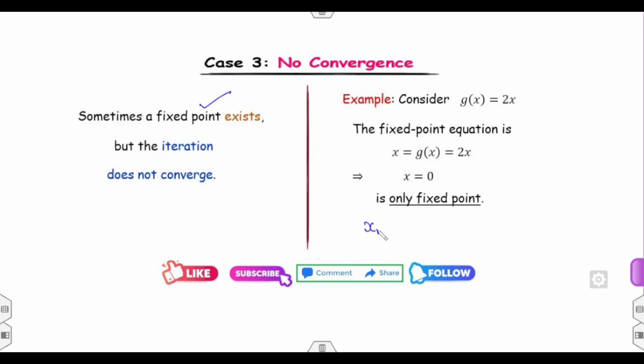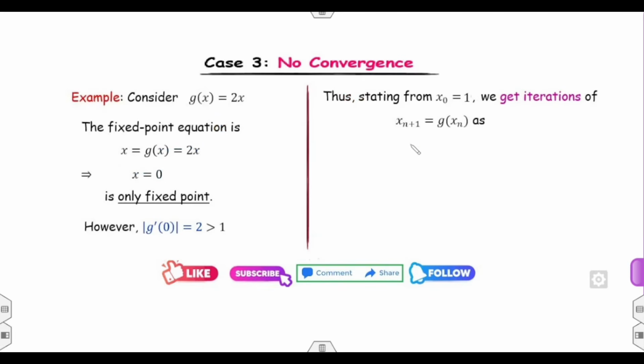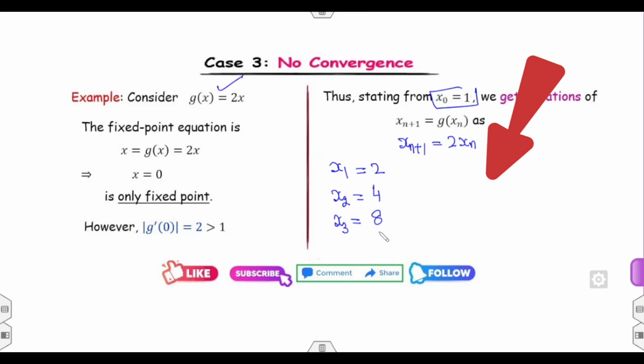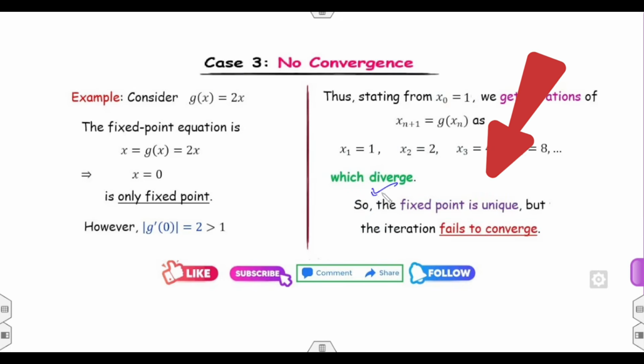Now you can apply the iteration scheme. x n plus 1 is equal to g of x n. I can start with the initial guess, say 1. Fine. So then what is the value of x n plus 1? g of x n is twice of x n. So if I consider x naught as 1, what is the value of x1? 2. What is the value of x2? Twice of x1, that is 4. What is the value of x3? Twice of x2, and so on. So clearly 2, 4, 8, 16, 32 and so on. That is my divergent sequence. Therefore the fixed point is unique, but there is no convergence.